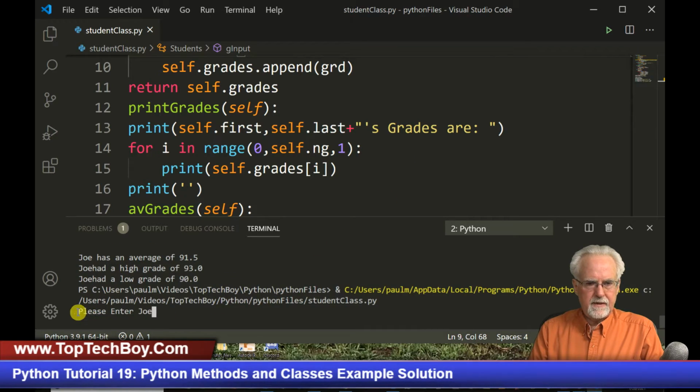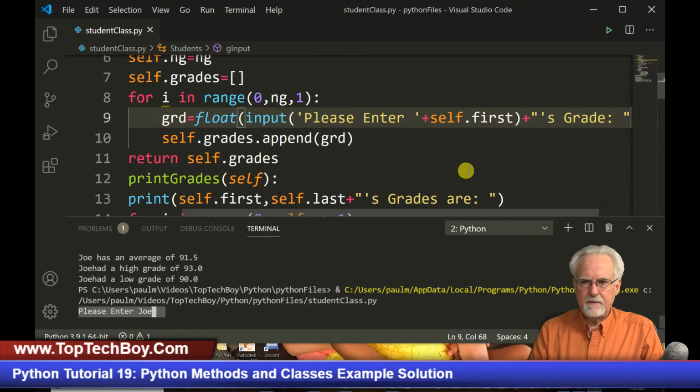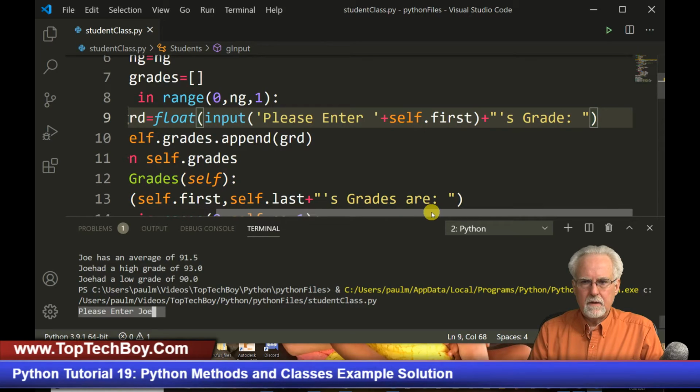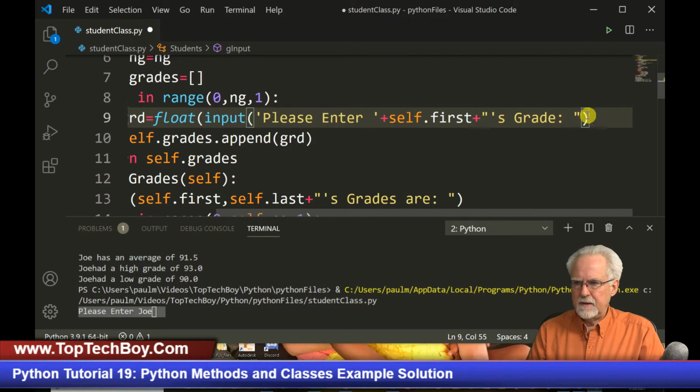Okay, do you see how it's trying to put the name there, but I messed up that input somehow. Okay, please enter, and then it ends it, and then plus self.first. Doesn't need that there. And that needs to come out here.